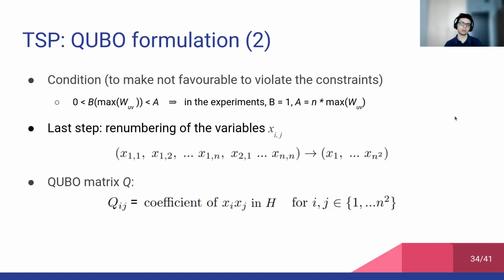The last step to obtain the QUBO matrix Q is the renumbering of the variables x_ij, which has been performed in the way shown here. And at this point, we can easily obtain the QUBO matrix from the Hamiltonian. Indeed, the value in the cell Q_ij will be just the coefficient of the term x_i times x_j in the Hamiltonian H.